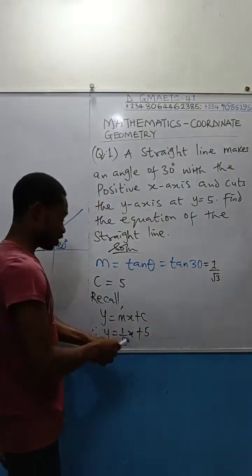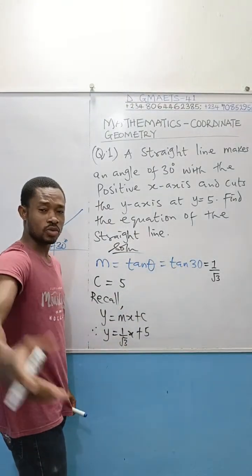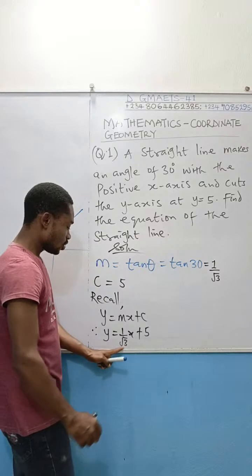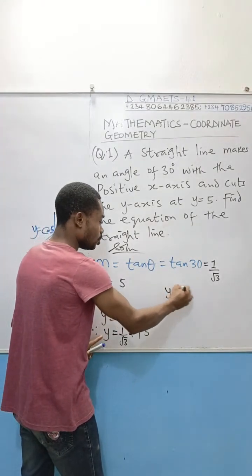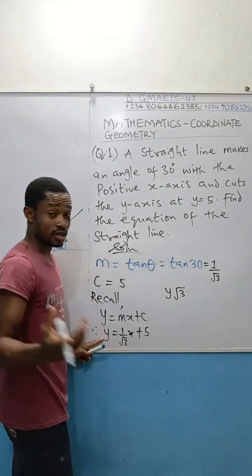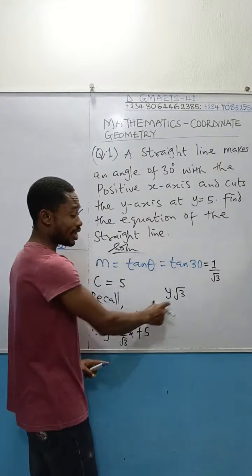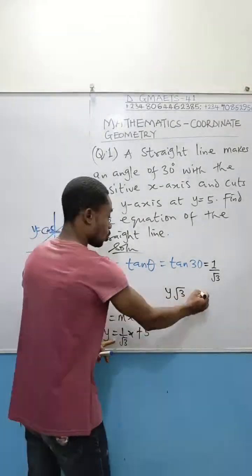To clear the fraction, use the LCM to multiply all the terms. We've done a lot of stuff like that. So this is root 3 times y, and then you will get y root 3, or simply root 3 and then y in front. The choice is yours. But that y is not going to be inside the square root, it's just outside.